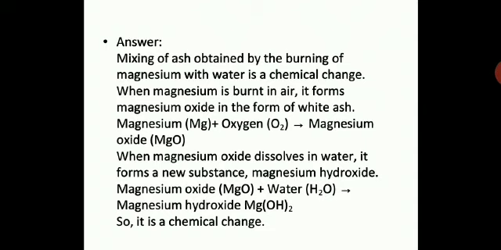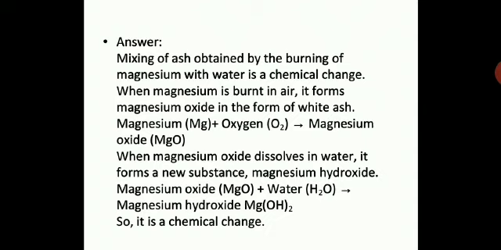And when magnesium oxide dissolves in water, what happens? This also we have discussed. When magnesium oxide dissolves in water, that is MgO plus H2O gives magnesium hydroxide, that is Mg(OH)2, and this is a base. So magnesium oxide is a basic substance because when it dissolves in water it gives you a base. Therefore magnesium oxide is a basic substance. It has a basic nature. That means it will turn red litmus blue. Either you put red litmus paper or red litmus solution, it will turn blue, which shows that it is basic in nature and therefore it is a chemical change.